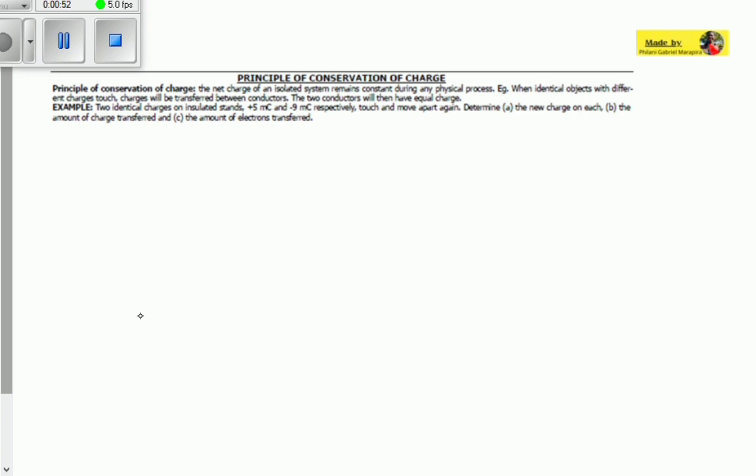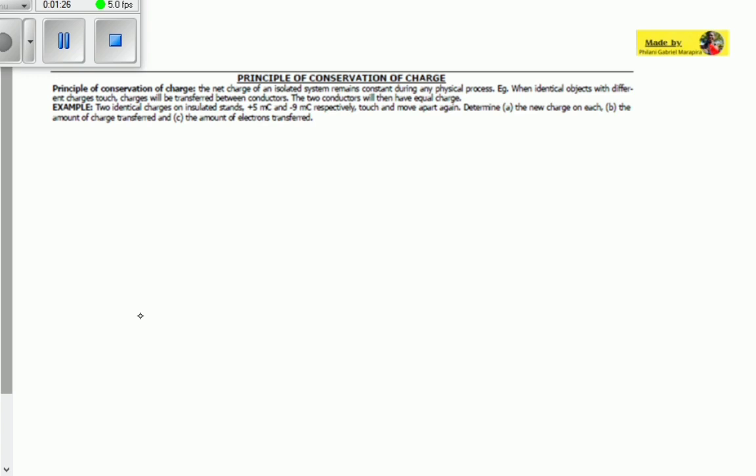So it means that the charge that is transferred from one object goes directly to the other object without being lost. So the charge is conserved. For example, it says when identical objects with different charges touch, charges will be transferred between the conductors. So the two conductors will have equal charge. If you do not understand the method of contact, please rewind our video where we explain the second method of the transfer of electrons from one object to another.